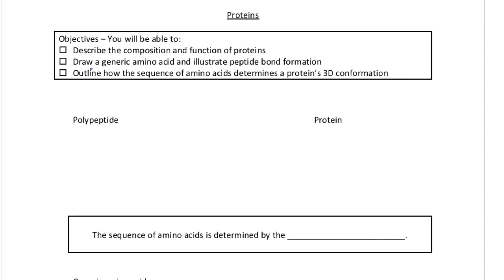This lesson's on proteins, and here are your objectives. Now first, it's important to recognize just how important proteins are. They actually make up most of the dry mass of a cell, and they perform virtually all of the functions that you can think of in a cell.